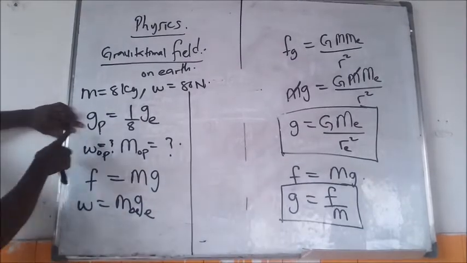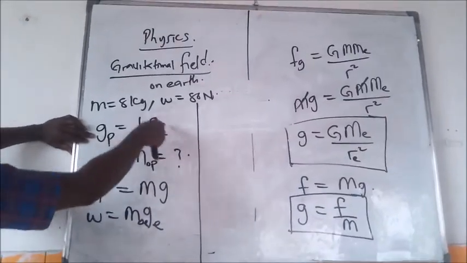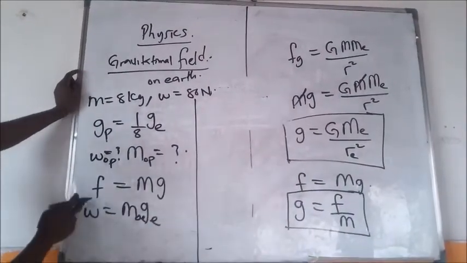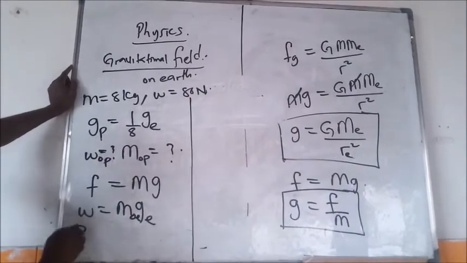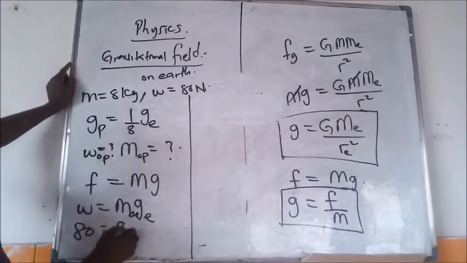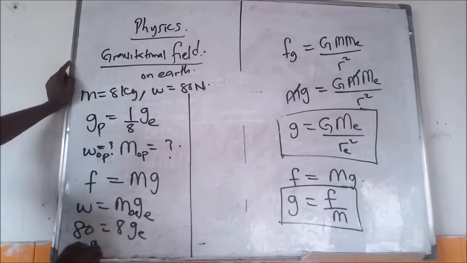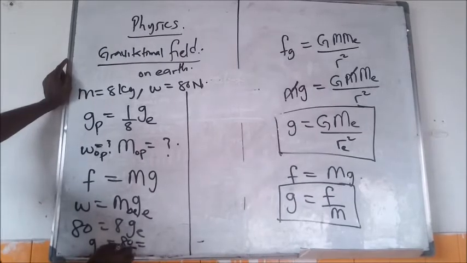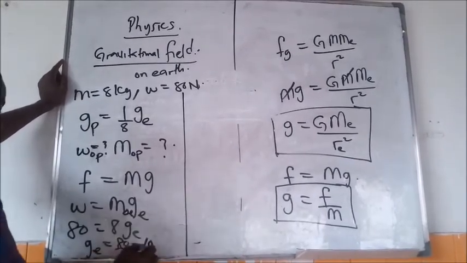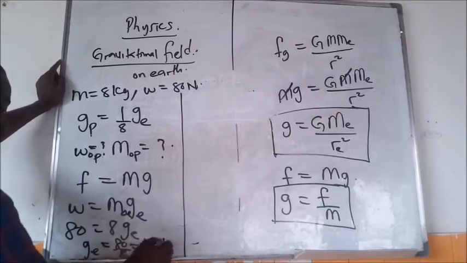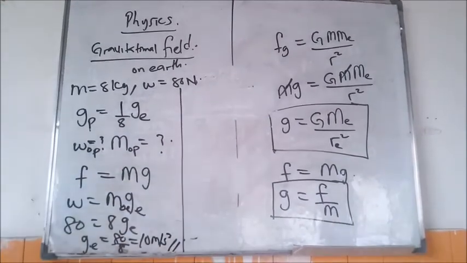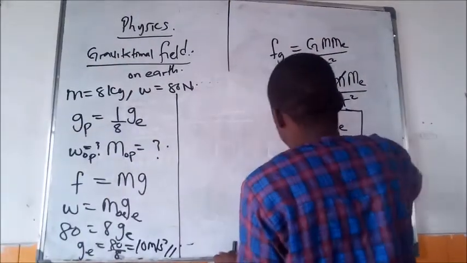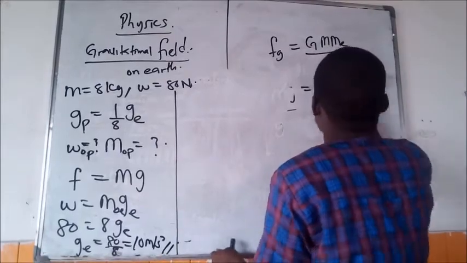This is of the planet equal to 1 over 8 of GE. What is GE? GE is constant. Even if you put it, what's your weight? Your weight is 80. What's your mass? 8, multiplied by GE. So G is equal to 80 divided by 8, which is equal to 10 meter per second square. That is the acceleration due to gravity on the Earth.